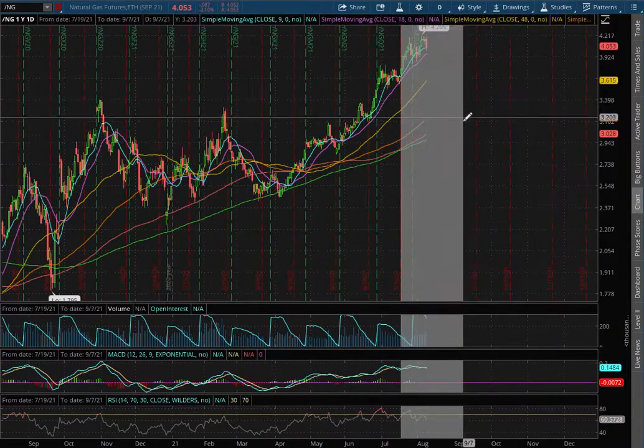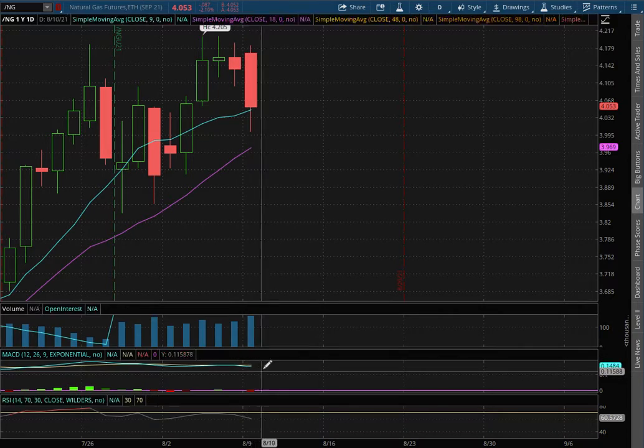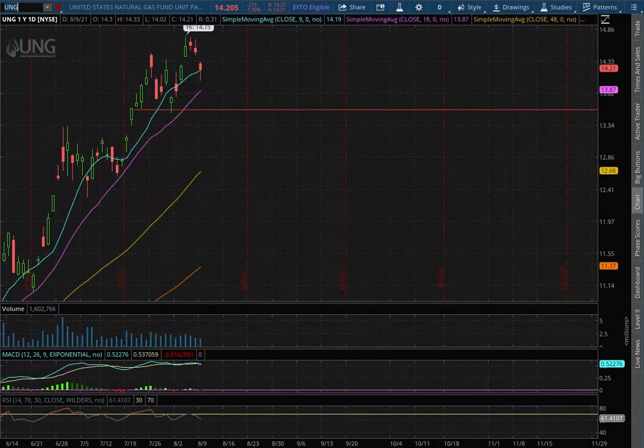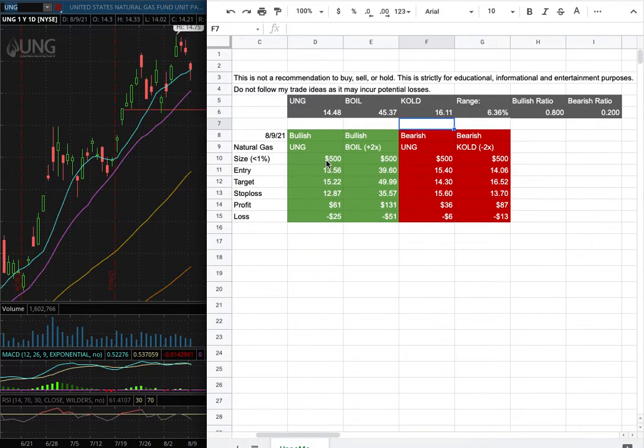With the daily chart, we remain in positive MACD. We did see a divergence, and as with the trade idea, I'll be trading UNG. And my position size for it is less than 1% of my portfolio. My long entry is at $13.56, and that is this range here. My sell target is at $15.22, and my stop loss is at